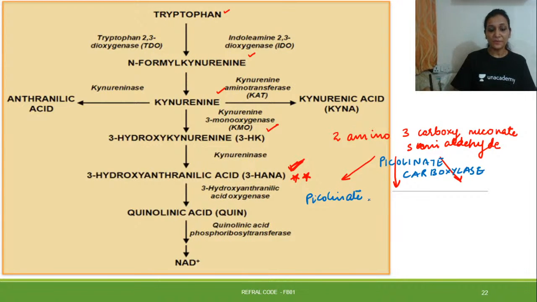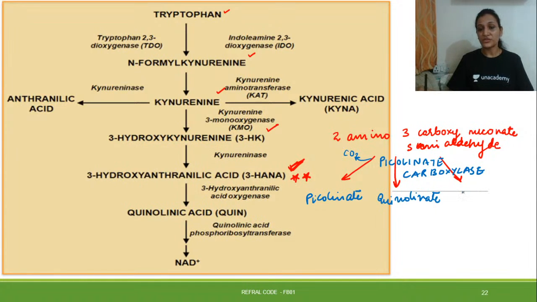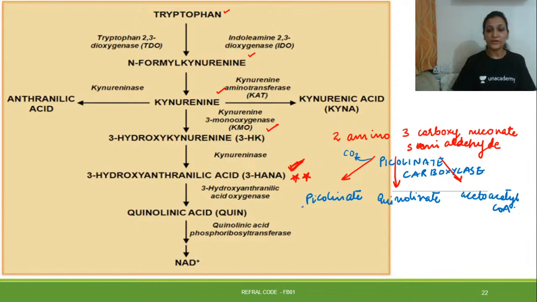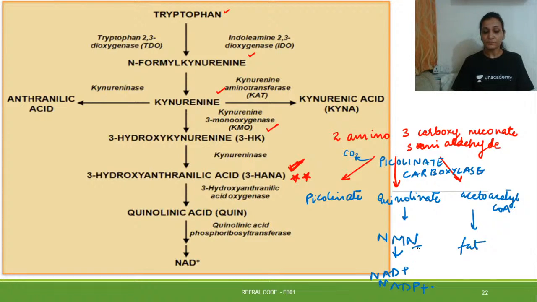So one of the fates will be picolinate formation. There will be removal of carbon dioxide. Then there will be formation of quinolinate, and there will be formation of acetyl CoA. Right? This will be formed, and acetyl CoA will further enter into formation of fat, and this quinolinate will form nicotinamide mononucleotide, which will further form NAD and NADP positive. So this is how the process occurs.